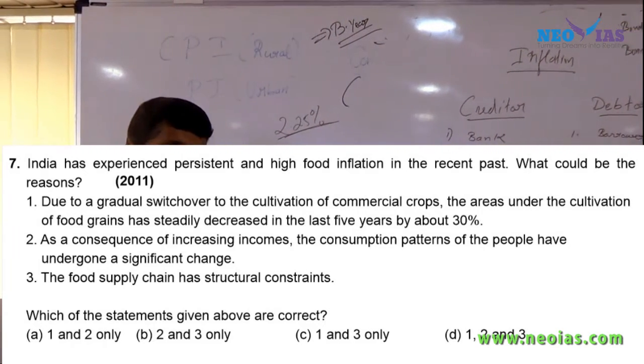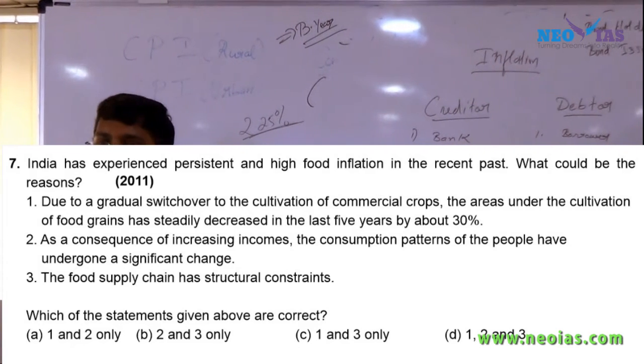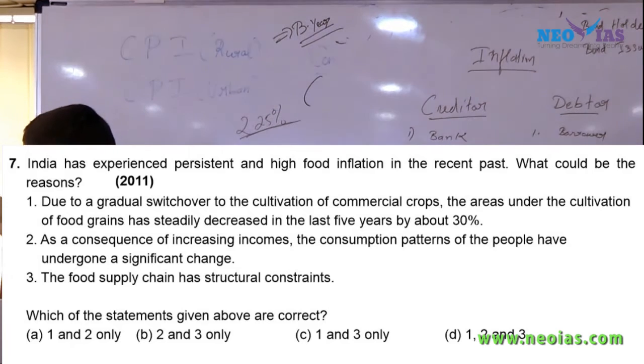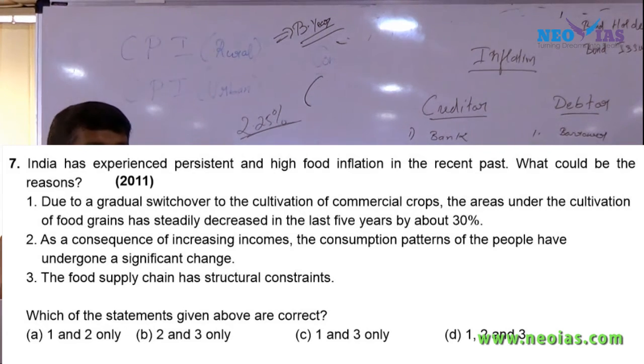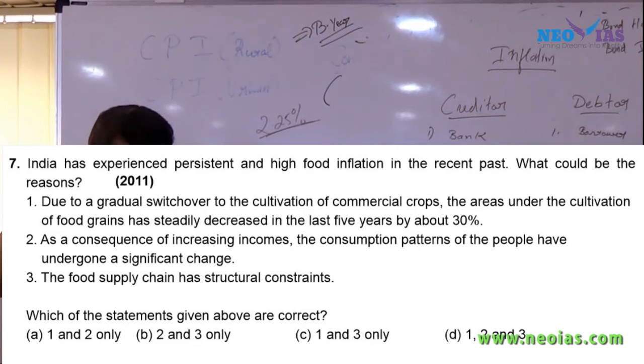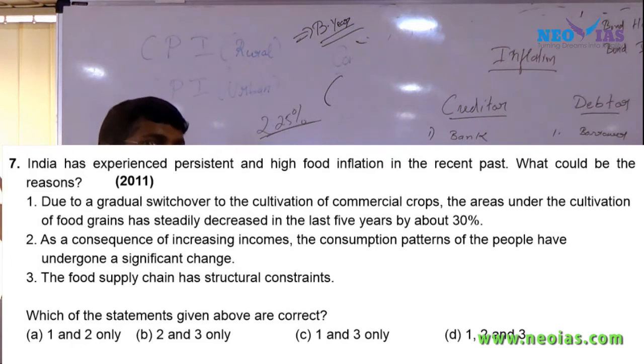Commercial crop is risky also. I am not going into that part, which the agriculture teacher will discuss with you. What I am trying to say is, try to understand certain statements or keywords, like saying that food grain production has decreased by 30% in 5 years. A 30% decrease in 5 years is not a small thing. It's a drastic change, and that would have a big impact on our food supply chain. That has not happened in India, so that statement is wrong.